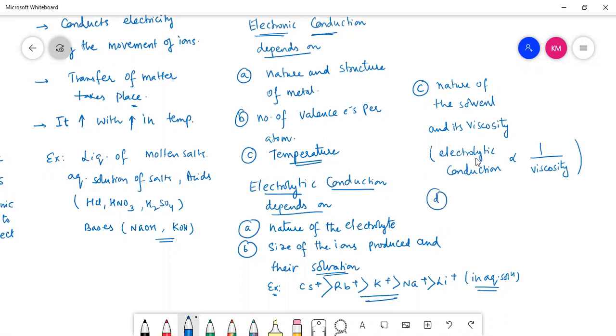Another factor for electrolytic conduction is concentration of the electrolyte. Yes, wait, Manish. And next one we have temperature. As I told you, as temperature increases, more will be the dissociation, more will be the number of ions produced, and more will be the electrolytic conduction. Okay? Tell me, what's your doubt?